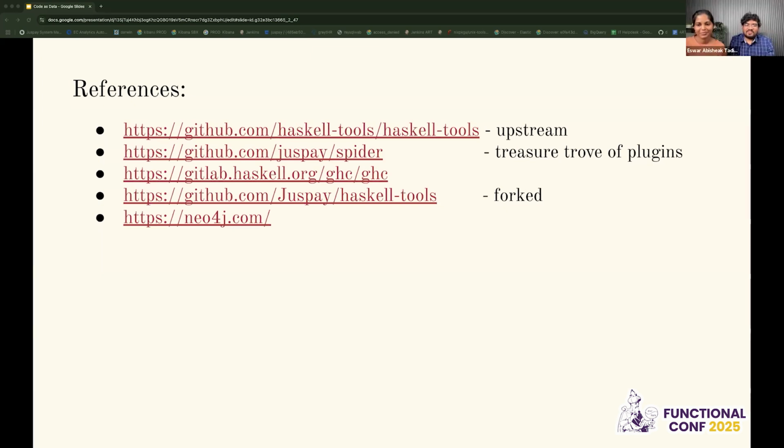One more thing I want to say: we use Neo4j community edition to visualize whatever we built, like function dependency or type dependency graphs. We use Neo4j extensively, even for symbolic paths. We used to plug it into Neo4j, and it was cool for PMs to see, oh, this function, all these things can happen. It was more or less intuitive for them.